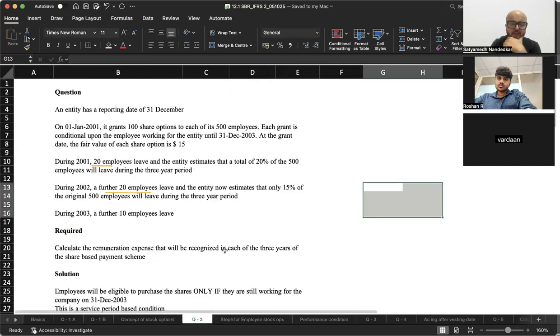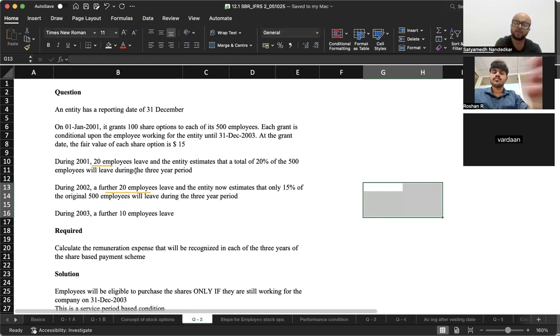Now, how exactly do the calculations go? Okay, on 1st of Jan, a company grants 100 share options to 500 employees. Each grant is conditional upon the employee working for the entity until 31st of December 2003. At the grant date, the fair value of each share option is 15. ठीक है. During 2001, 20 employees leave, and the entity estimates that a total of 20% of 500 employees will leave during the 3-year period.